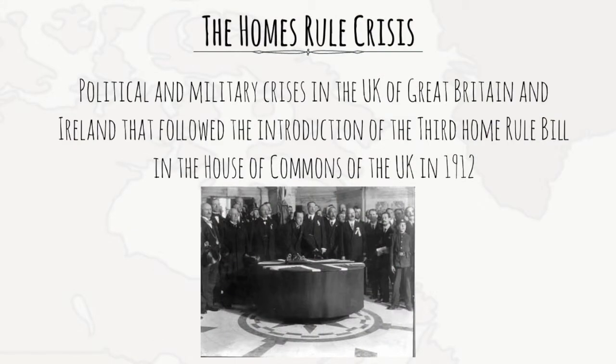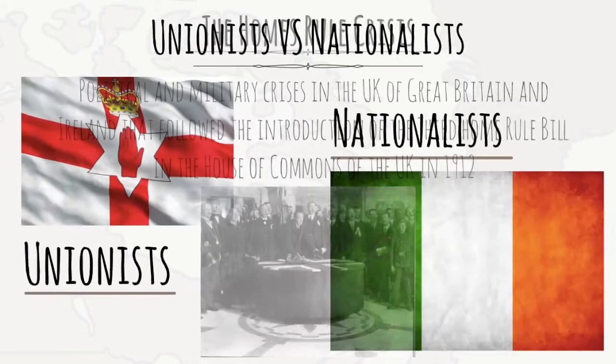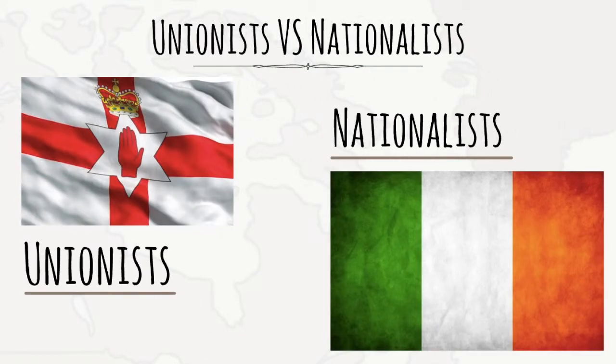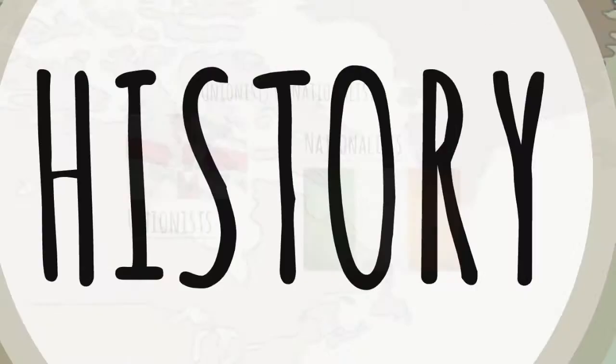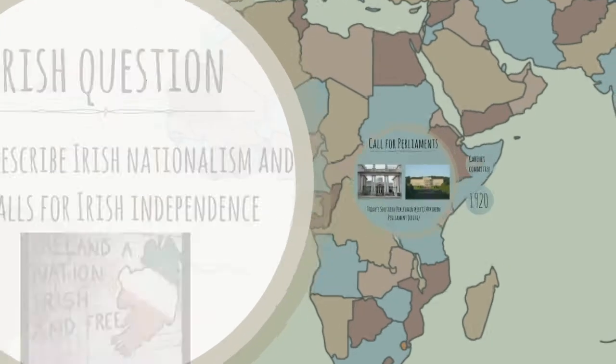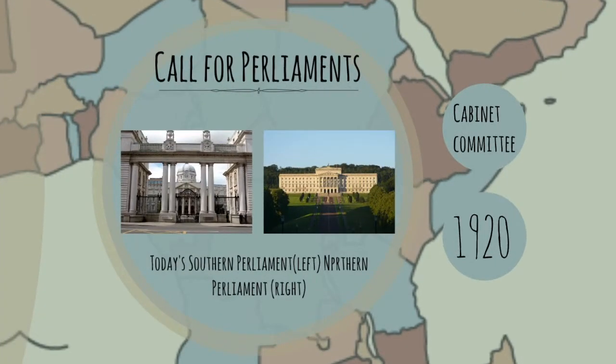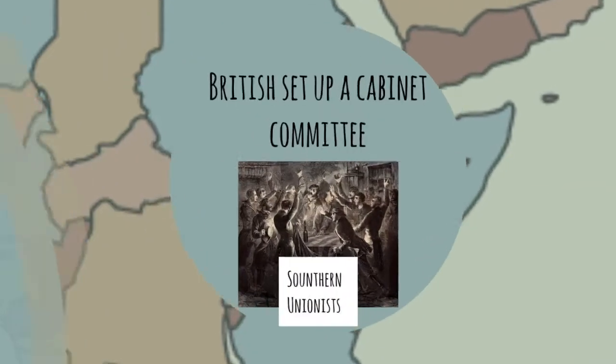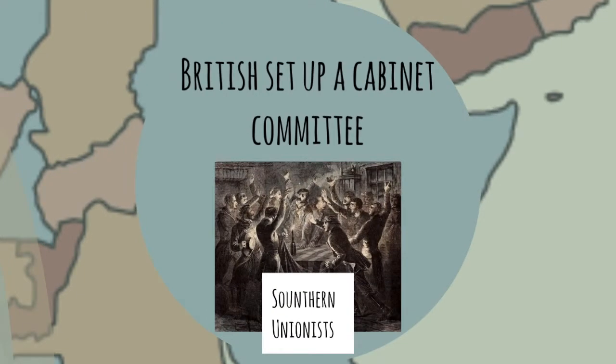But where did Ireland's separatist movement start from? There was a Home Rule crisis during 1912 to 1914 because of conflicting opinions between Unionists and Nationalists. Unionists, who are in Northern Ireland, wanted to be part of the UK. The Irish Question lasted from July 1917 to 1918, ending with a report supported by Nationalists and Southern Unionist members calling for the establishment of an all-Ireland Parliament consisting of two houses with special provisions for Northern Unionists. The British government, committed to implementing Home Rule, set up a cabinet committee under the chairmanship of Southern Unionists.